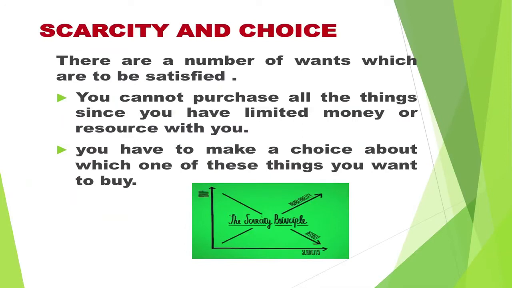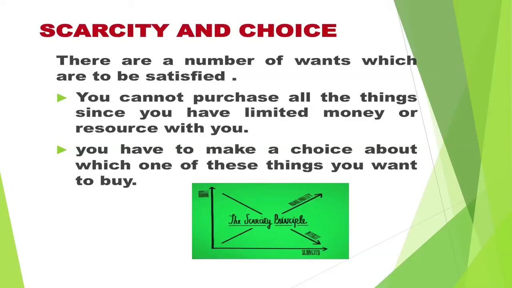Number 1, scarcity and choice. Suppose you want to buy a shirt, a book and a gift for your friend. You also want to watch a movie in a cinema hall. There are a number of wants which are to be satisfied, but you have only rupees 110 with you. Suppose a shirt is available at rupees 150, a book is worth rupees 95, a gift costs rupees 90 and a movie ticket can be purchased at rupees 100. So, together all of them will cost you rupees 435, which you do not have.